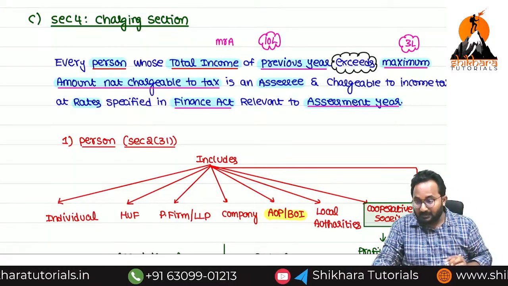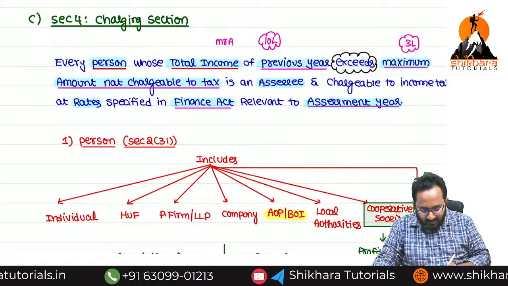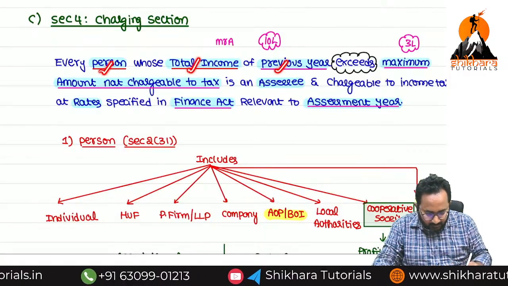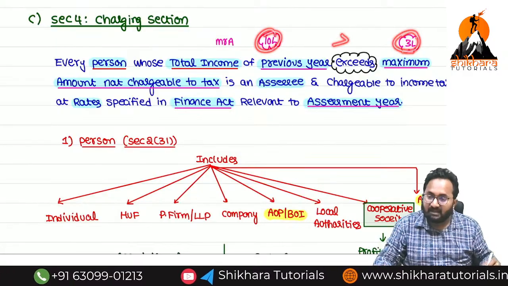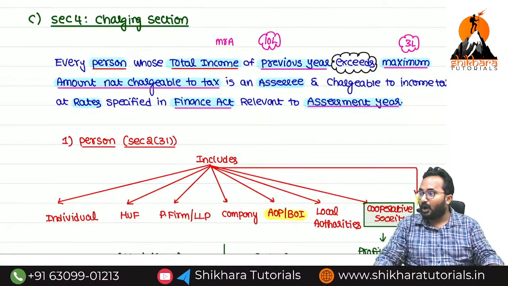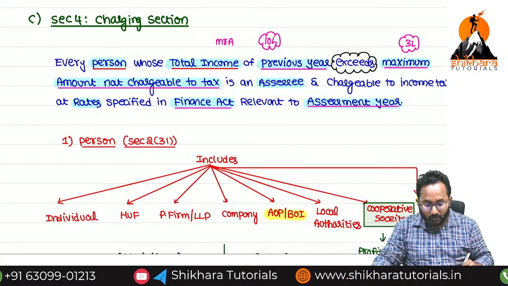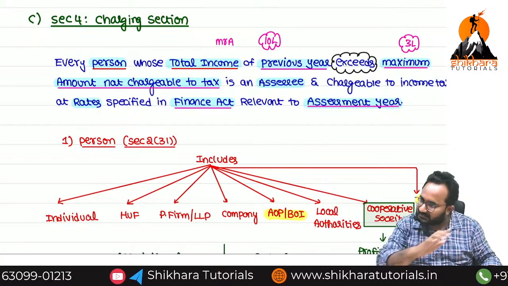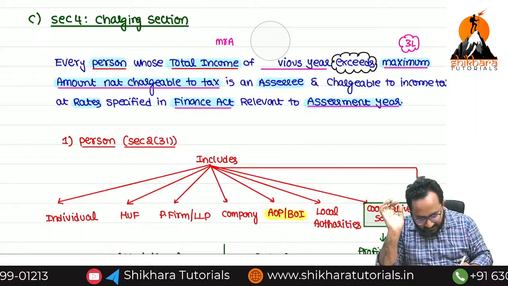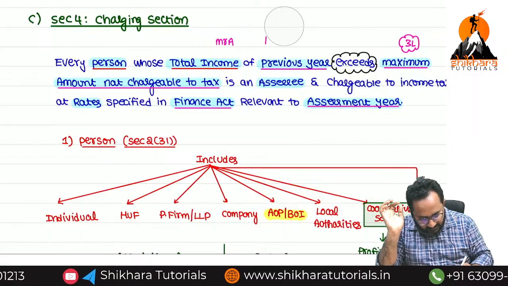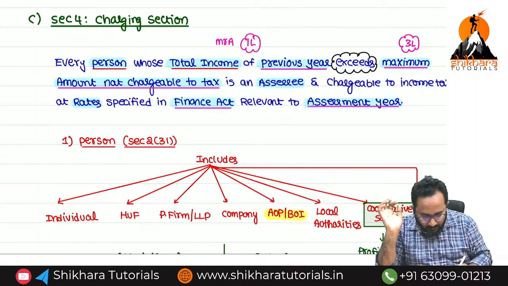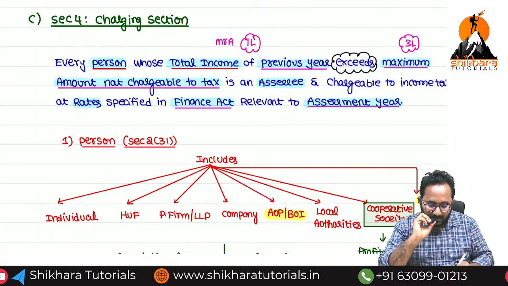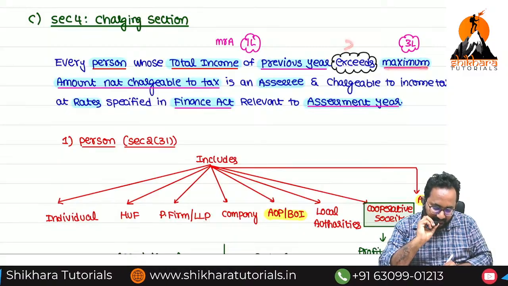Now, can you tell me, in our example, Mr. A having the total income of the previous year, does it exceed the basic exemption limit or not, ma? Exceeds. Now, is this fellow required to pay the tax or not? Yes. Suppose in this case, please take 1 lakh only as the total income. Whether the total income of the previous year exceeds or not, ma?